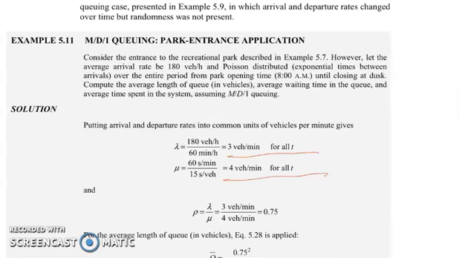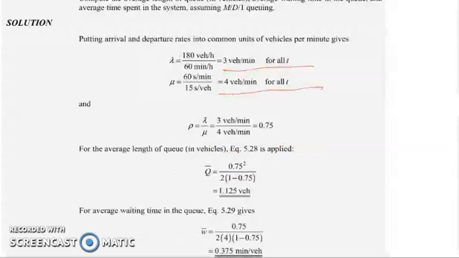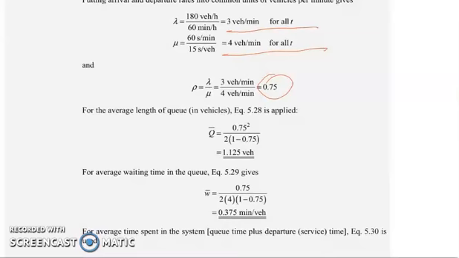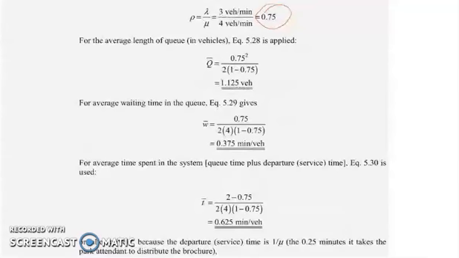Now we can get the value for our traffic intensity, that is the ratio between our arrival rate over our departure rate, denoted by rho. That gives us 0.75. To compute the average length of queue, we make use of the equations that we presented a while ago. We start with the average length of queue, denoted by q bar.